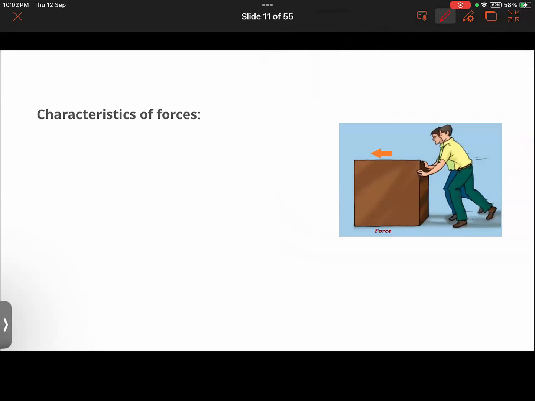Now let us understand the characteristics of force. The first thing is that when force is applied on a body, it might bring the body into motion. The body will first try to resist its movement because of friction.